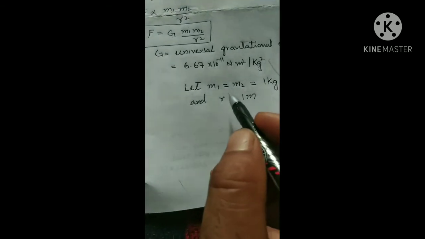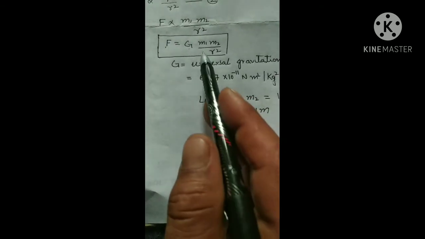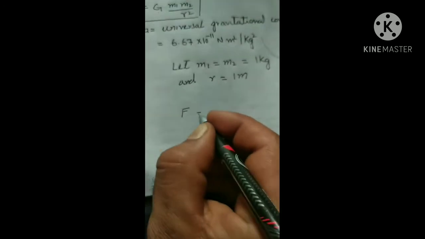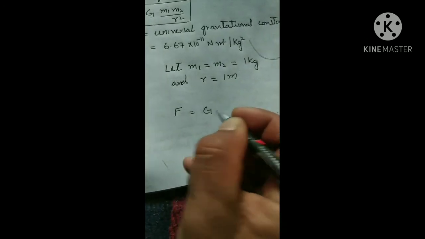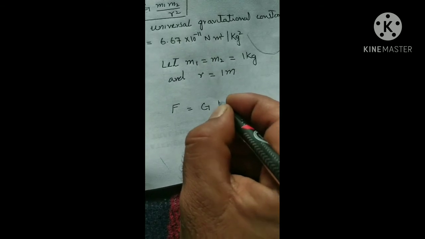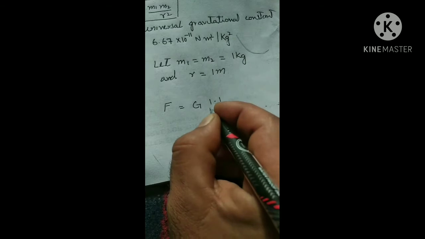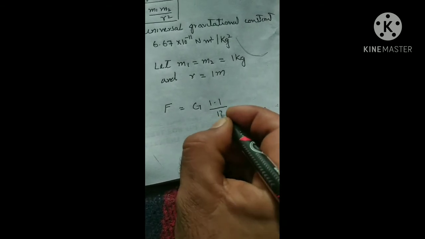Now we will substitute these values in this expression. We get F is equal to G m1, that means 1, into m2, that means 1, divided by R square, that means 1 square.